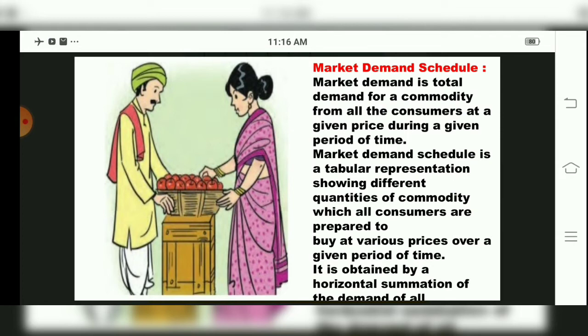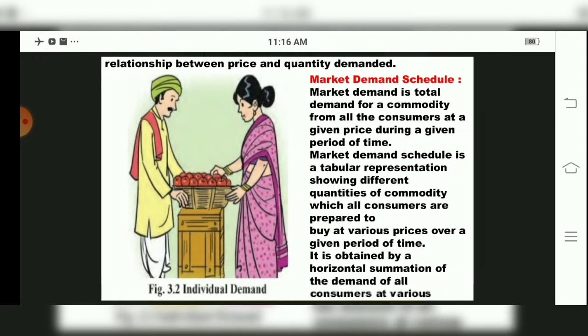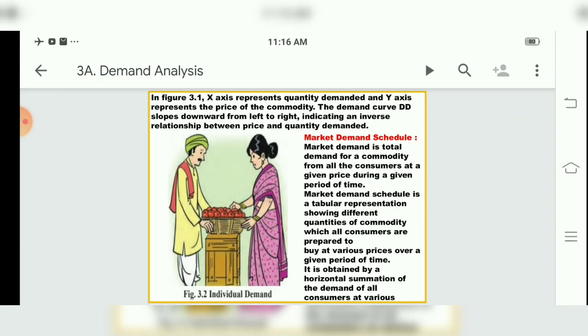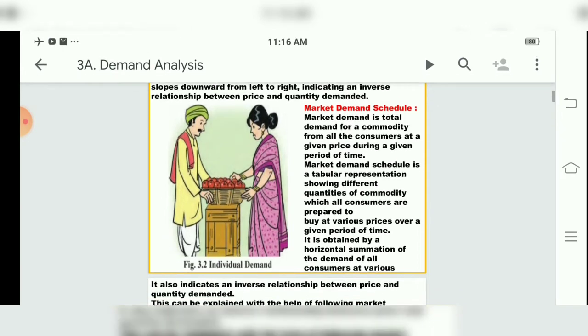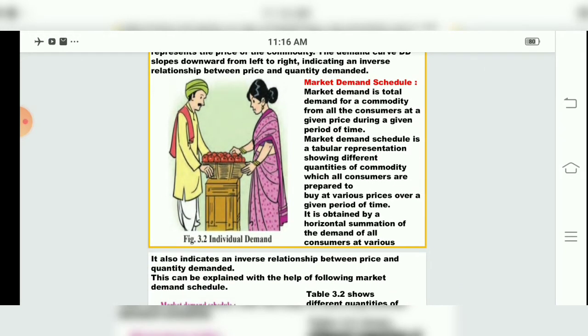So the market demand schedule is a tabular representation showing different quantities of a commodity which all consumers are prepared to buy at various prices over a given period of time. It is obtained by a horizontal summation of the demand of all consumers at various prices, children.